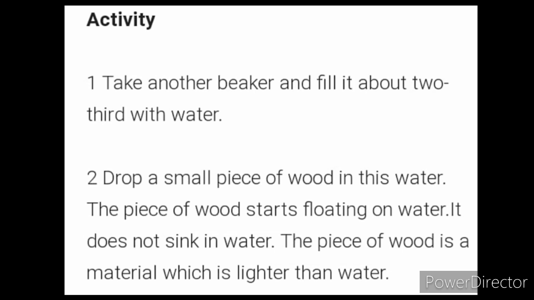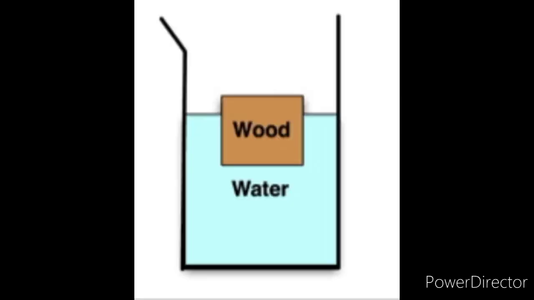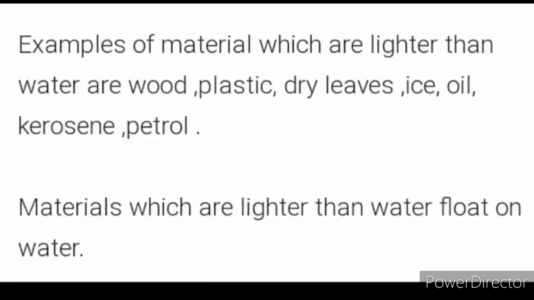To study the objects which are lighter than water, we will perform an activity. Take another beaker and fill it about 2/3 with water. Drop a small piece of wood in this water. The piece of wood starts floating on water. It does not sink in water. The piece of wood is a material which is lighter than water. Examples of materials which are lighter than water are wood, plastic, dry leaves, ice, oil, kerosene and petrol. Materials which are lighter than water float on water.